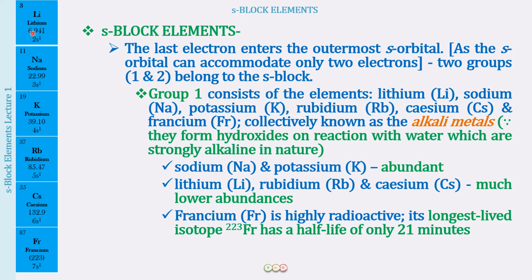Now, if you want a trick to remember the order, I have already given all the tricks to remember the group elements even in my periodic classification lectures. But well, we are discussing these, so why not give you a trick here as well?